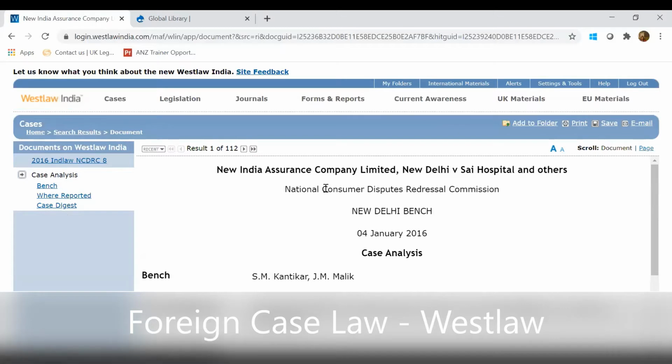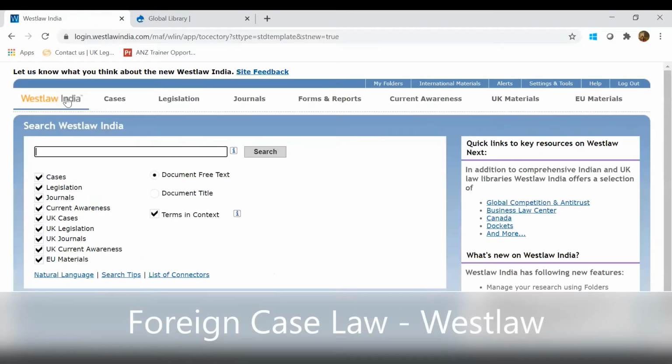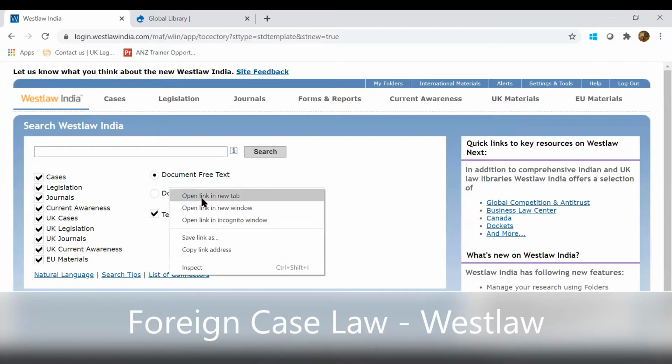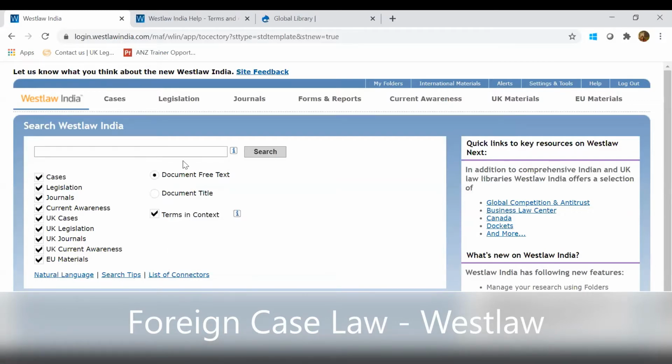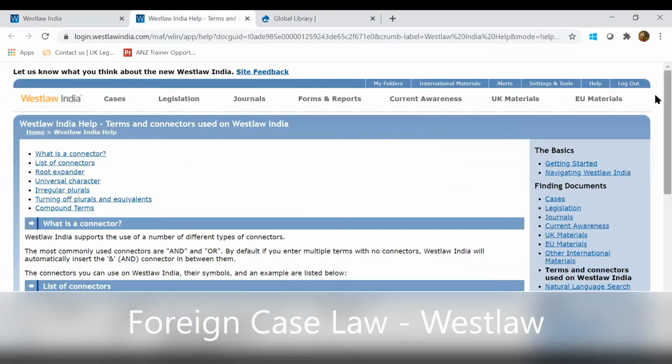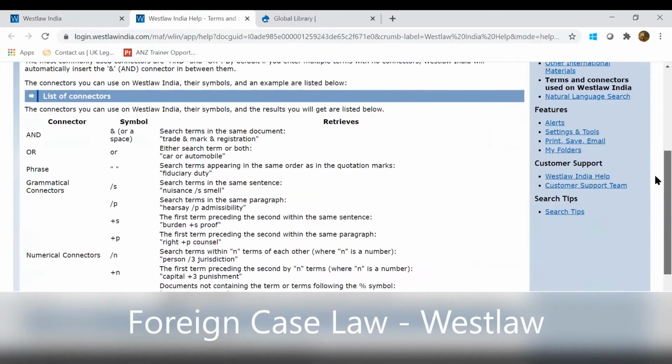So if I just come back to the home page. So right now what we have done is we have made a search using certain keywords. Now what we can do is we can also use a Boolean search functionality which is available in Westlaw, with the help of a list of connectors. So on the home page itself, you can find the list of connectors over here. If I just open it in a new tab, this is how the connectors would look like.